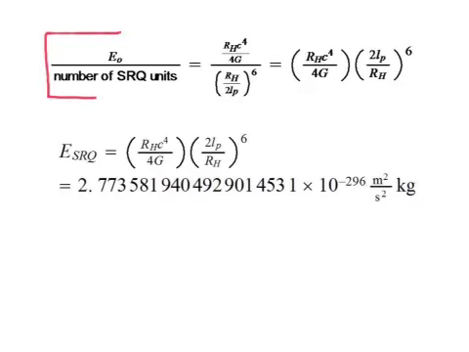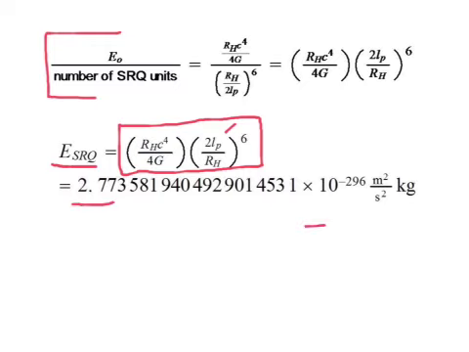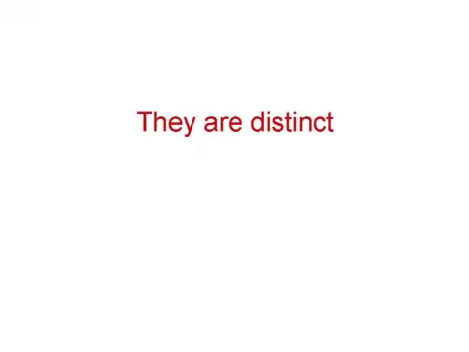Taking our energy value from the previous slide, we know that the energy of the small radius quantum is equal to the energy of the observable universe times our factor here, and it comes to about 2.77 times 10 to the minus 296 joules. So we are seeing they are distinct. Our small energy quantum has its own radius.